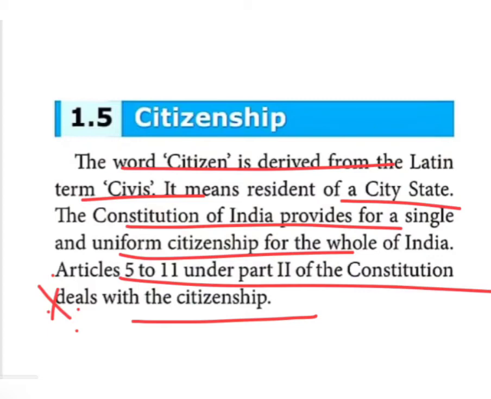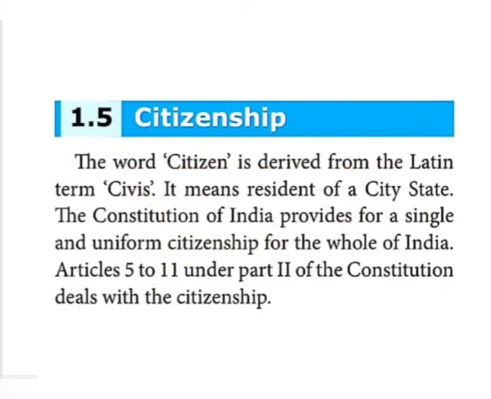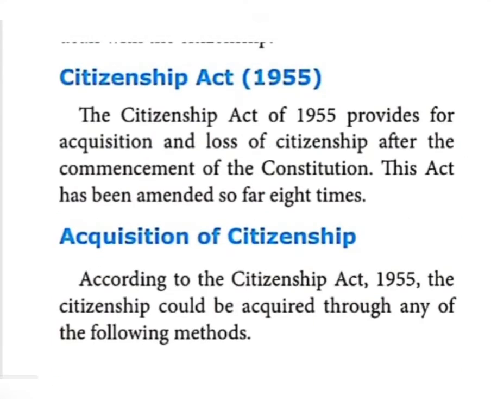The Citizenship Act was passed in 1955, one word answer, children.